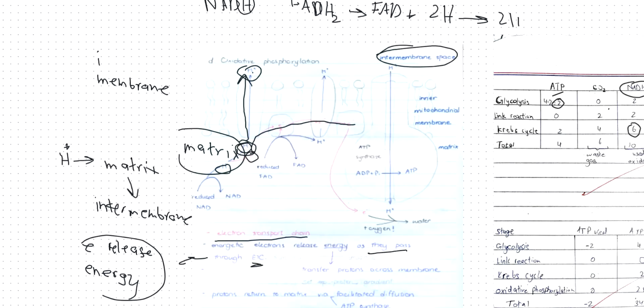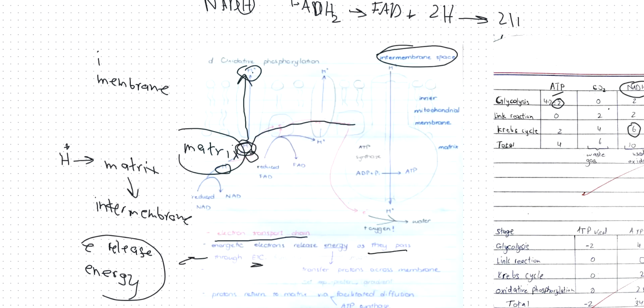And then these protons will go back to the mitochondrial matrix. So first step, protons move from the matrix to the intermembrane space. In step 2, the protons move back from the intermembrane space to the matrix. And why do they move back? Well, because of something called ATP synthase, right? This protein structure right here is called ATP synthase.